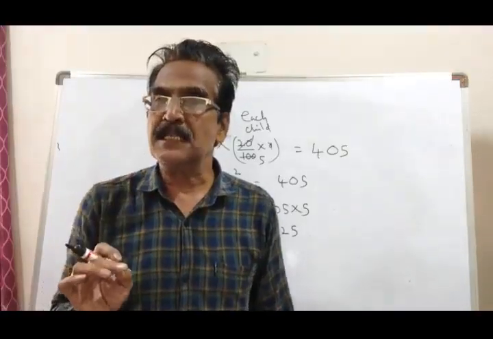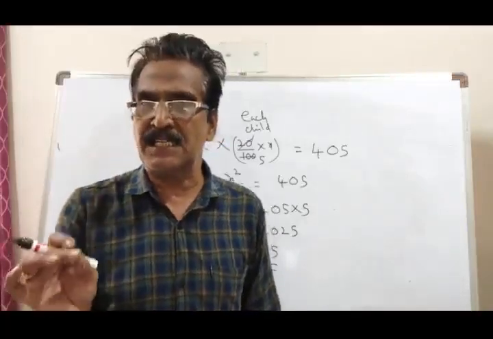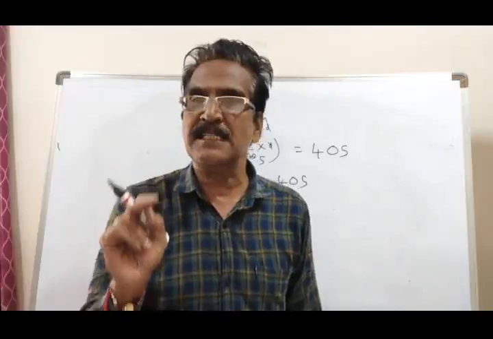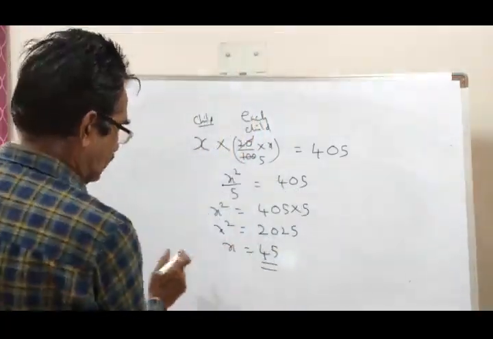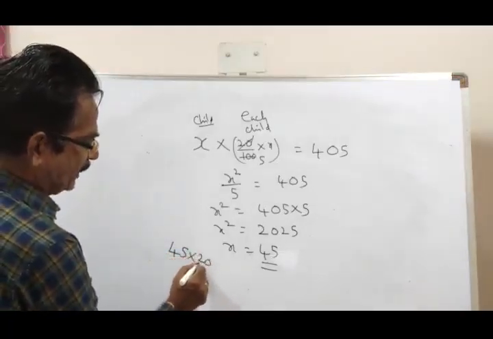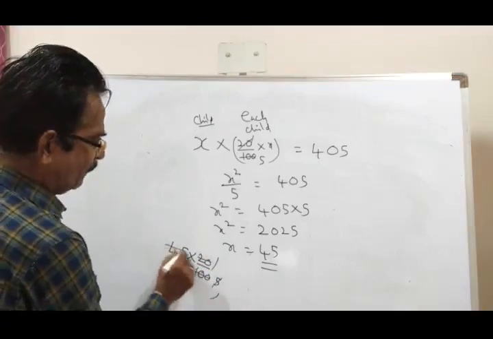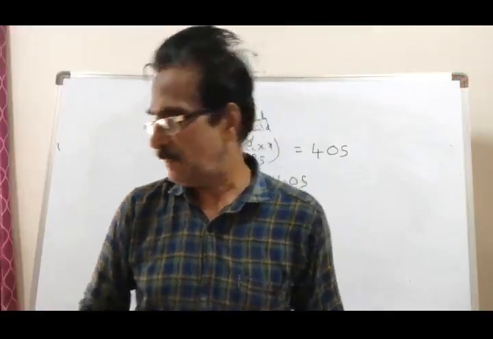Here the question is, how many sweets did each child receive? Each child received 20% of the total number of children. 45 into 20%, which is 9. So each child received 9 sweets.